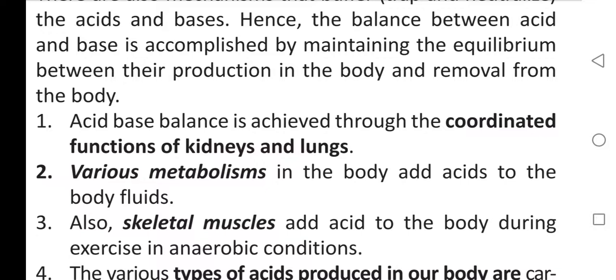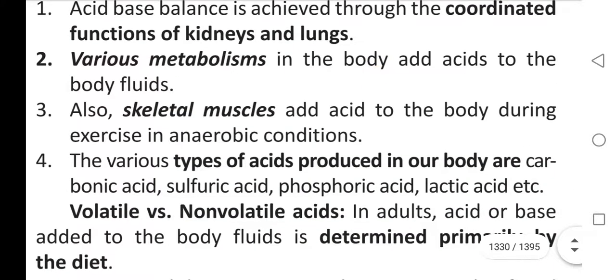Various metabolites in the body add acids to the body fluids. Also, skeletal muscles add acid to the body during exercise in anaerobic conditions.